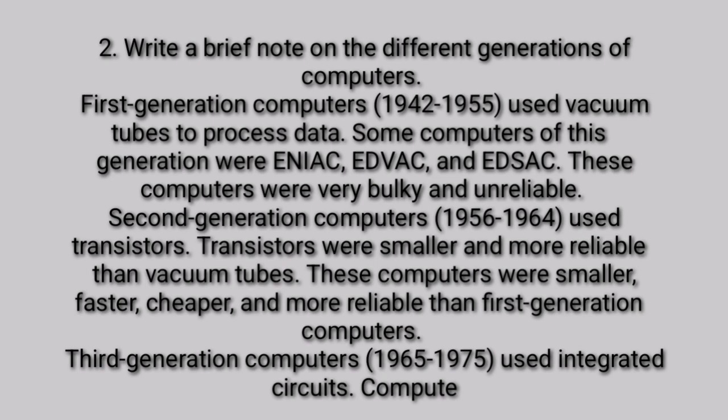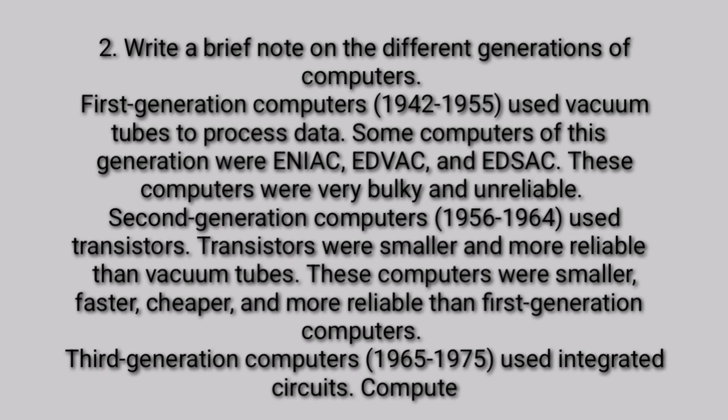Question number 2 is write a brief note on the different generation of computers. Answer. First generation computers, 1942 to 1955, used vacuum tubes to process data. Some computers of this generation were ENIAC, EDVAC, and EDSAC. These computers were very bulky and unreliable.